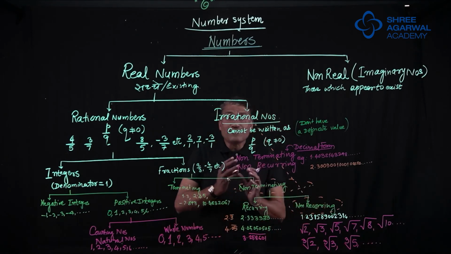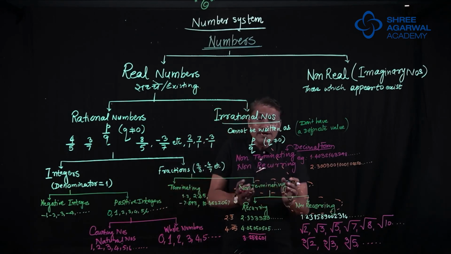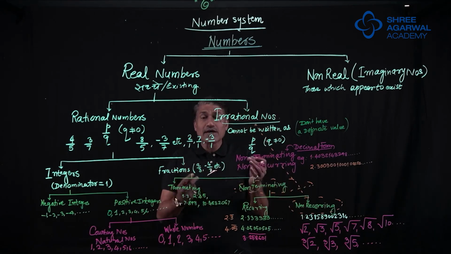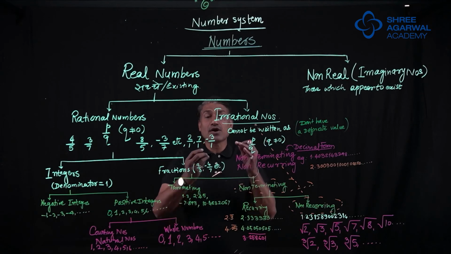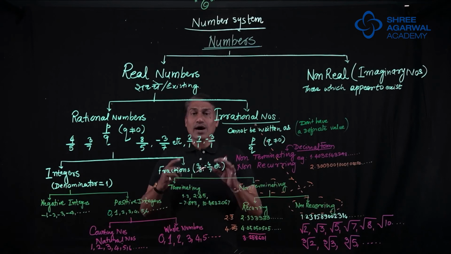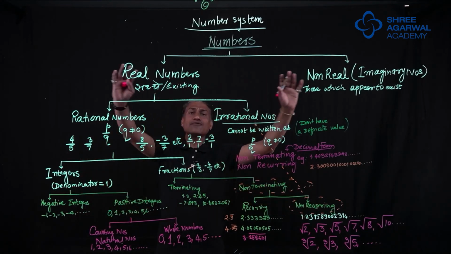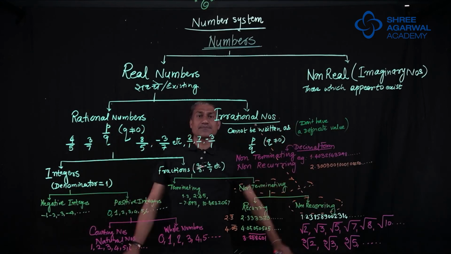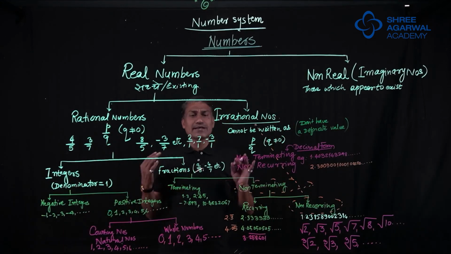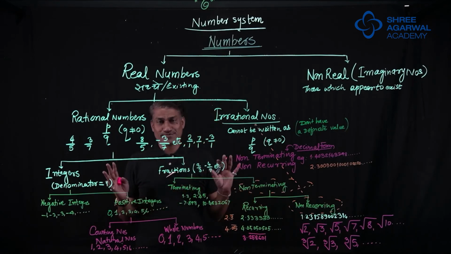Because if you try to find their square root, if you try to find their cube root, they will come as non-recurring, non-terminating numbers. So I am sure you have understood the whole chart. This is called the flow chart. This is the number system. And if you understand this properly, you will never get confused.